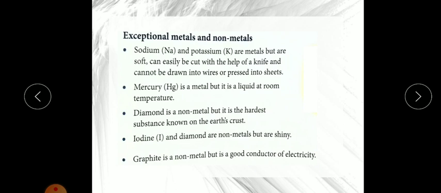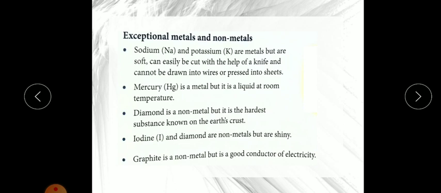Diamond is a non-metal, and you know non-metals exist mostly in all the three states: solid, liquid and gas. But this is a non-metal which is the hardest substance known on the earth crust. So which is the hardest substance in the world? Answer is diamond. But diamond is a non-metal, and comes under the non-metal category.